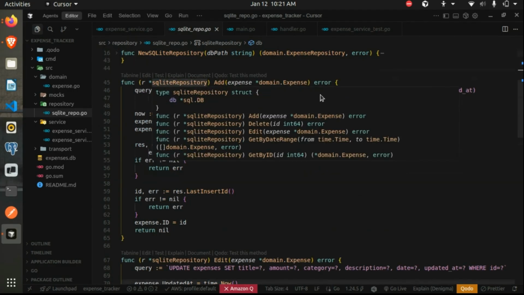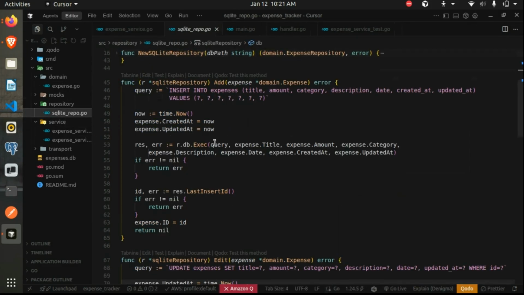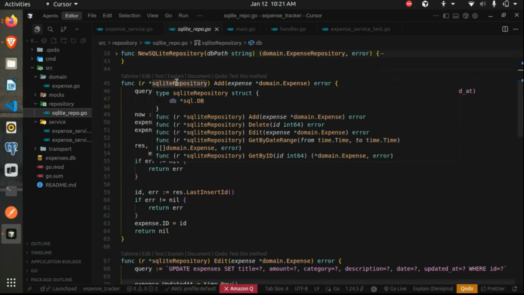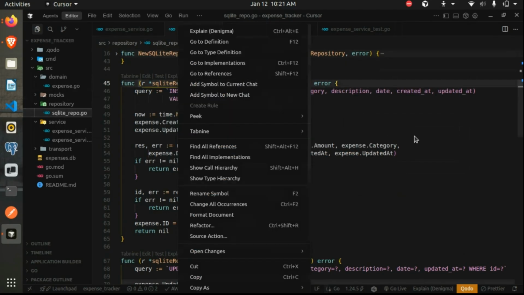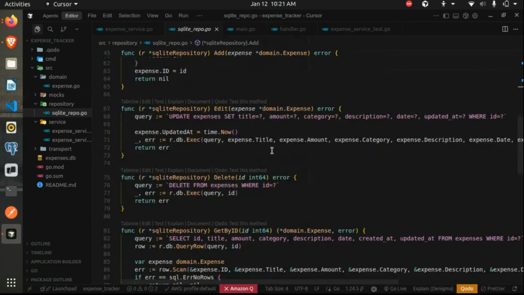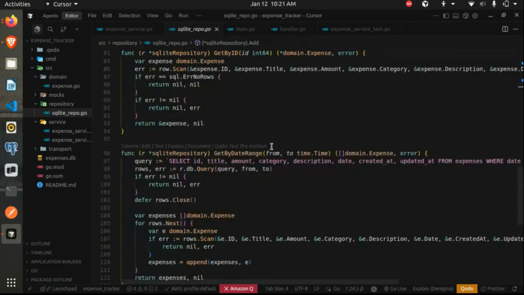And then moving ahead, if you remember, we had this interface which had all these methods for the expense tracker. Now under the repository layer, what we do is we implement those methods using a SQLite repository receiver. So all the actual database queries come under the repository layer.